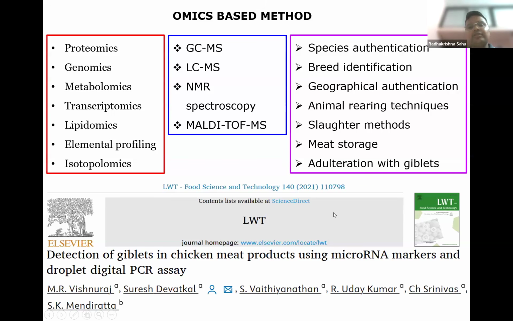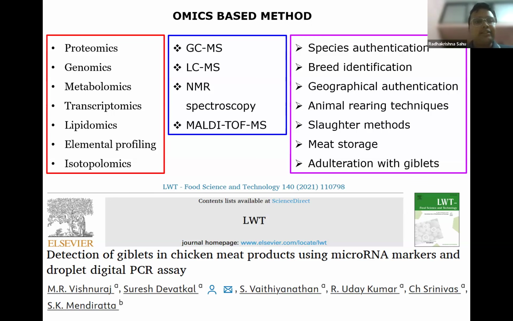And recently, work on adulteration with giblets was conducted at NRC Meat. In that, they used microRNA markers. Using that, they could detect adulteration from giblets in minced meat. Of course, droplet digital PCR was used. It is a very high-end PCR machine, but these techniques can be taken to ground level. Once the specific molecular markers are detected, then PCR and LFA techniques can be used at ground level. And similarly, detection of giblets in goat and sheep can also be done.